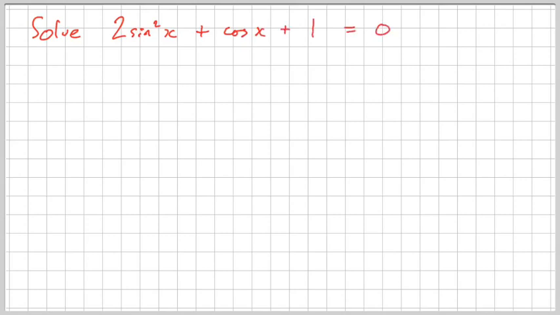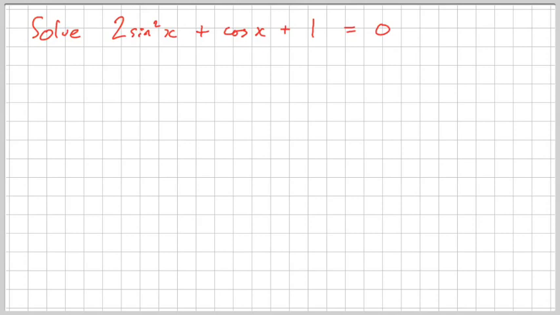Now, last one. Some people will say this is the hardest. Maybe. It's only hard if you don't know what to do. So the problem with this one is we've got sine x's, we've actually got sine squared x, and we've got cos x's. So you're not going to be able to get anywhere with this until you've got the same trig ratio, either just sine or just cos.